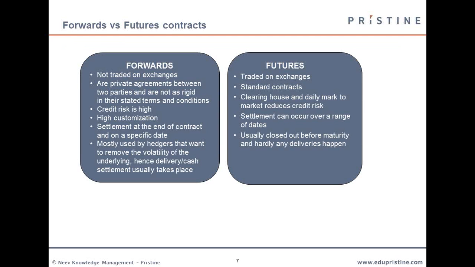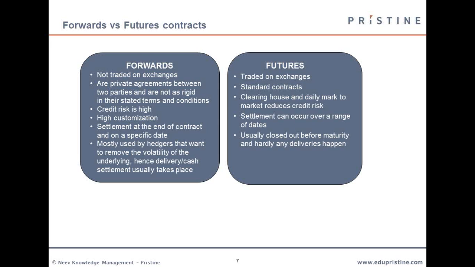So again, comparing forwards and futures. The main difference is that forwards are not traded on exchanges, whereas futures are. As a result, because they are not traded on exchanges, their credit risk is high because there is no prior verification of the credibility of the traders.